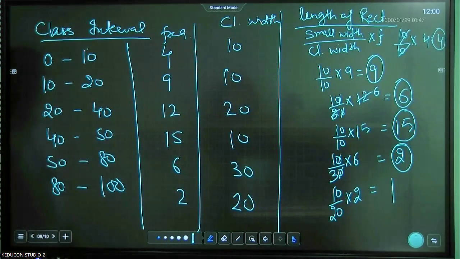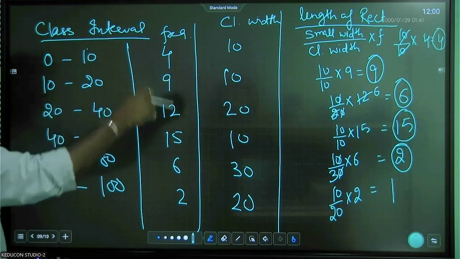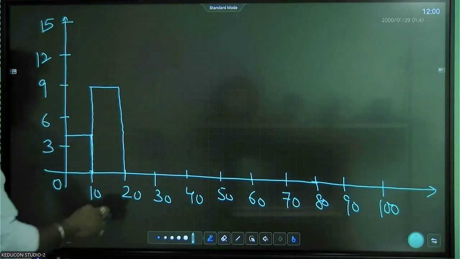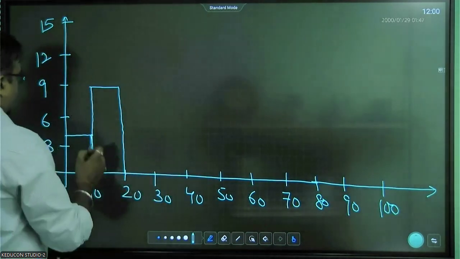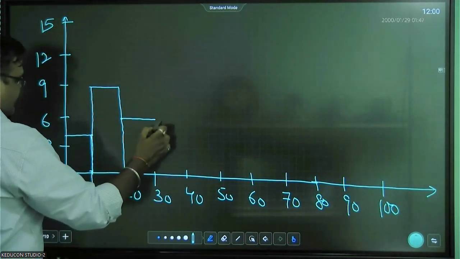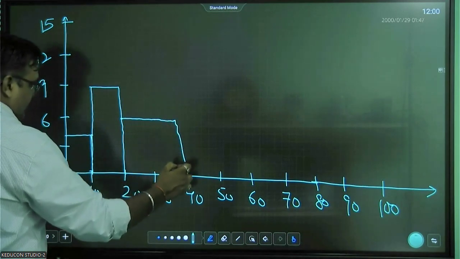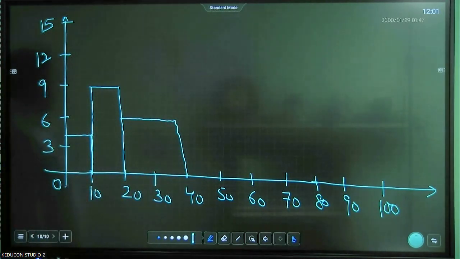Next is 20 to 40 and the length is 6. Now this will be the interval, right?